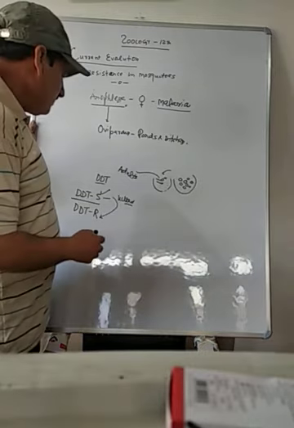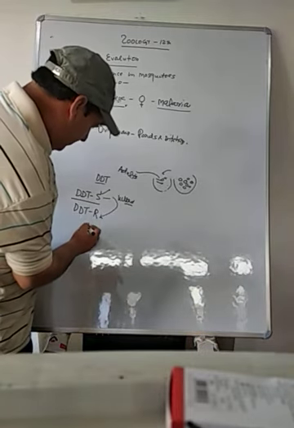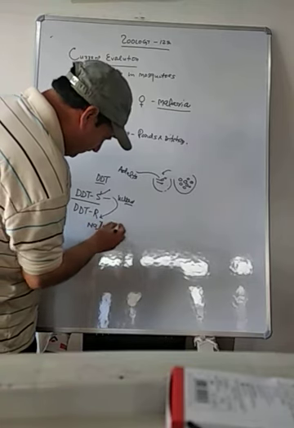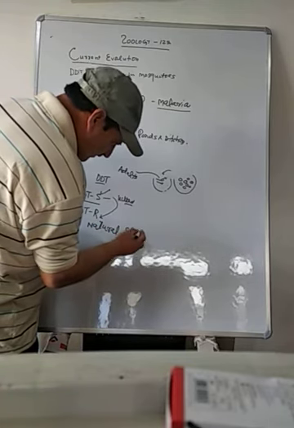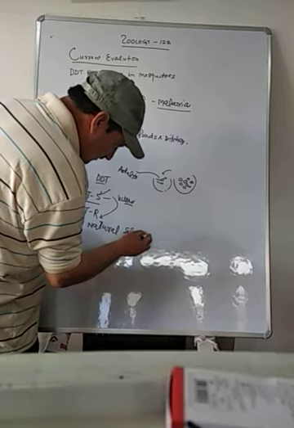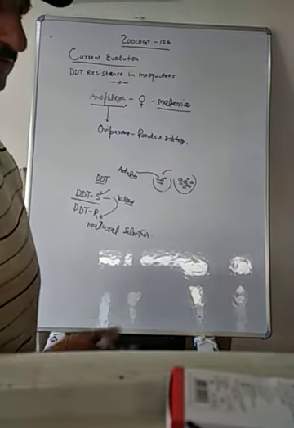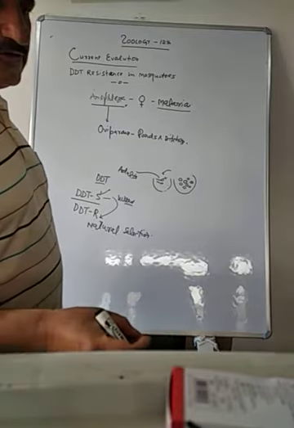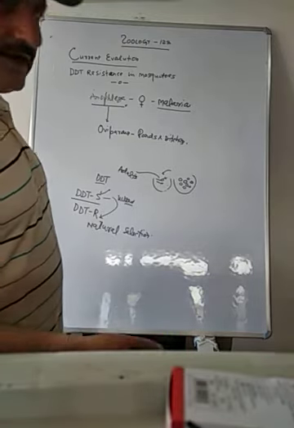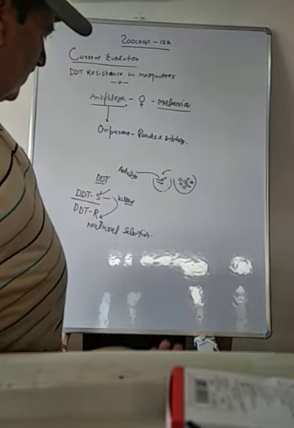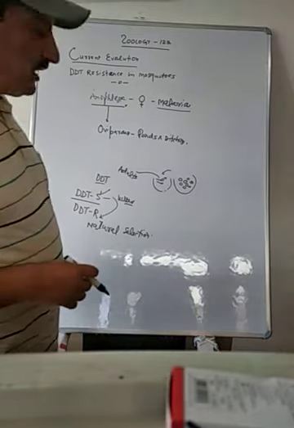This is also an example of natural selection. In natural selection, Darwin said that those animals which have favorable, useful variations survive, and those which have harmful variations get eradicated.